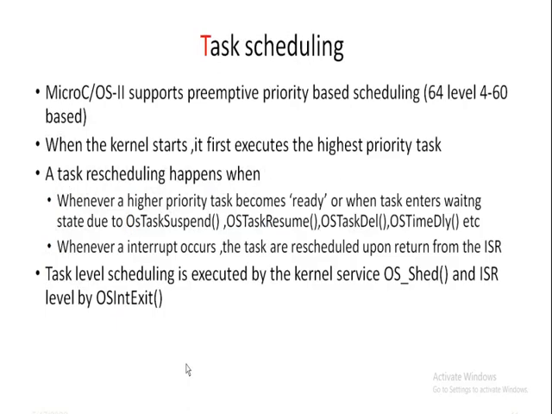The next one is task scheduling. Micro C OS 2 supports preemptive priority based scheduling. Each task should be assigned a unique priority ranging from 0 to 63, with 0 being the highest priority level.